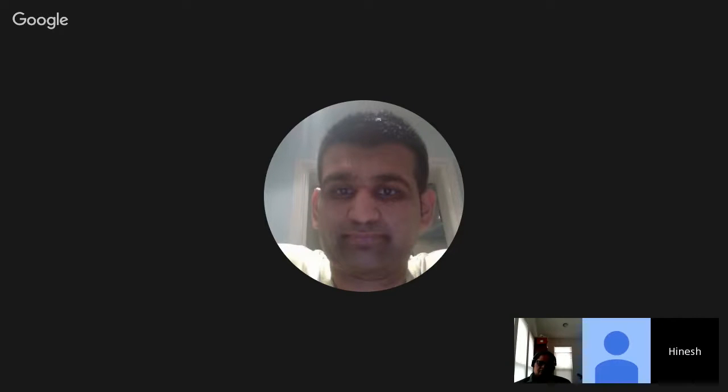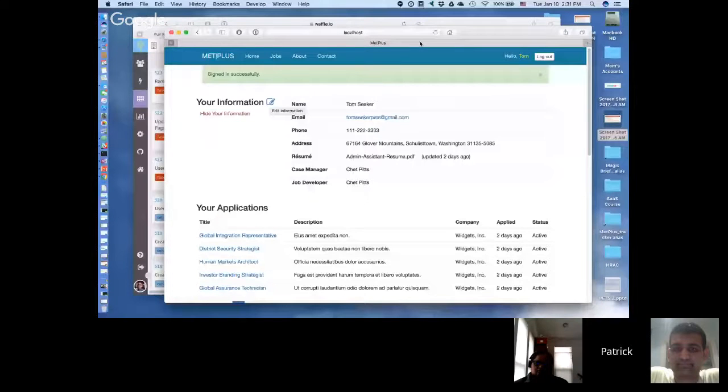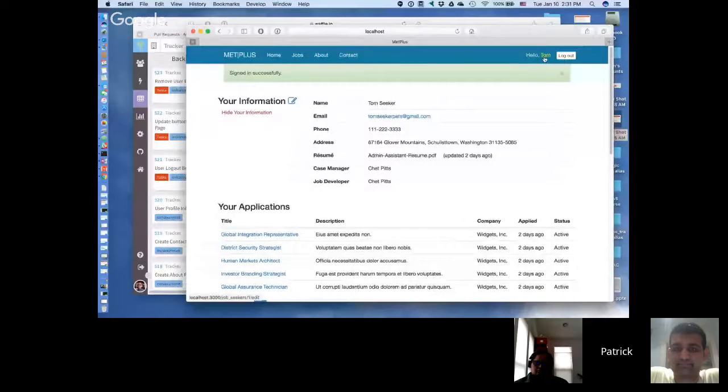Looks like it's already running. I tried to start the server twice, which is never a good thing. So I'm going to log in. It doesn't matter who I log in as. Let me just log in as, say, a job seeker. But regardless of whether I'm a job seeker, agency person, or company person, there's this little icon here with a pencil. She's saying, let's take that out. That's essentially what that story is, because now we'll have the ability to click on the pull down, look at my profile, and click edit.